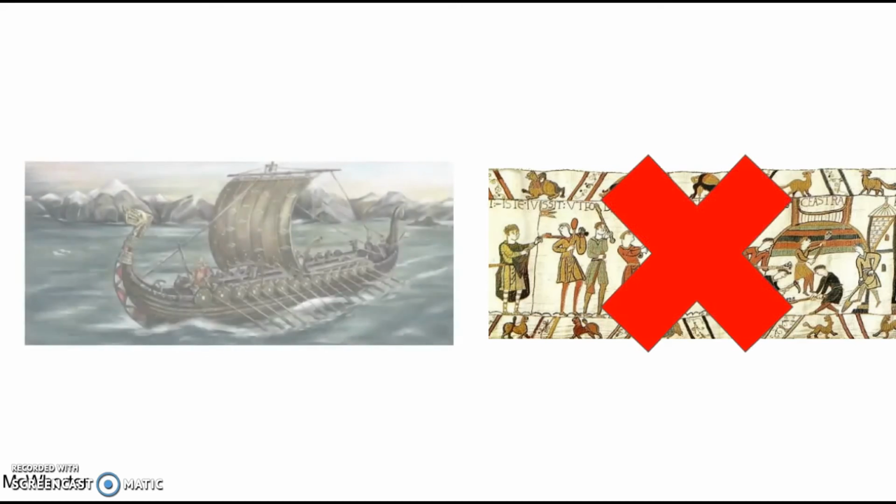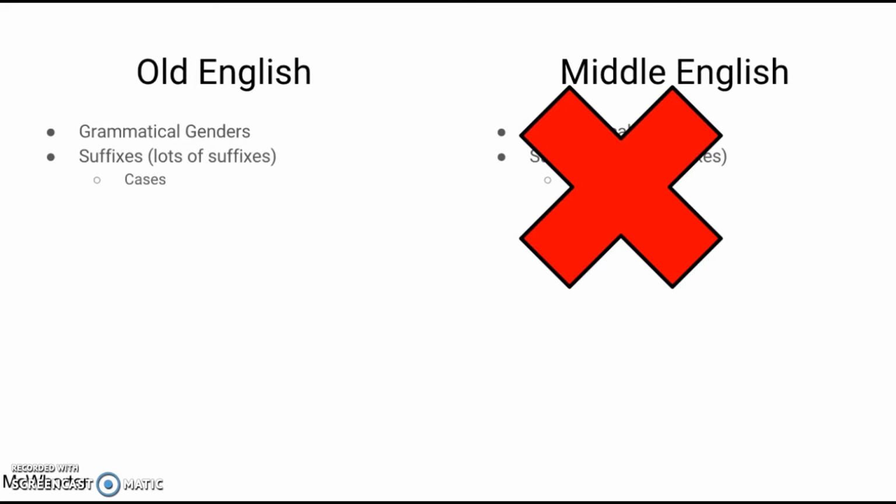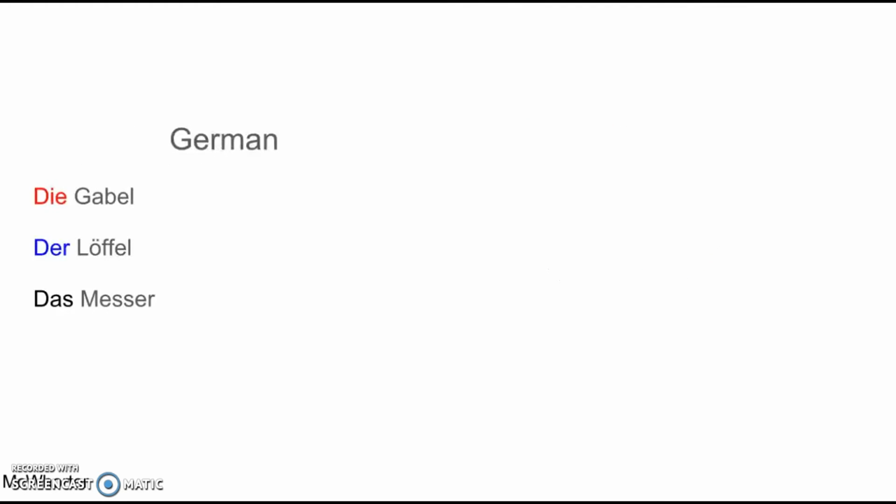While these changes have often been attributed to French and the Norman invasion, they are in fact a result of Norse influence. The grammatical changes between Old and Middle English included a loss of grammatical genders and a wide variety of suffixes, such as those indicating cases. For instance, Old English had the 3 genders found in all Germanic languages, but by the time of Middle English, the endings which had indicated these genders had disappeared.